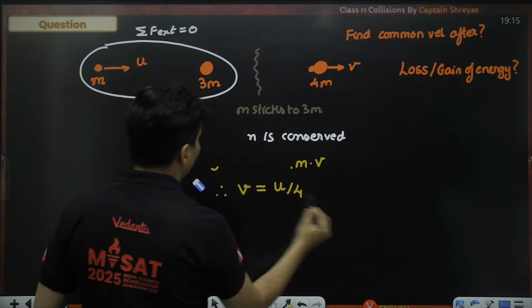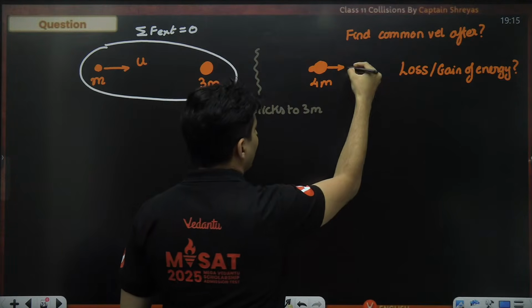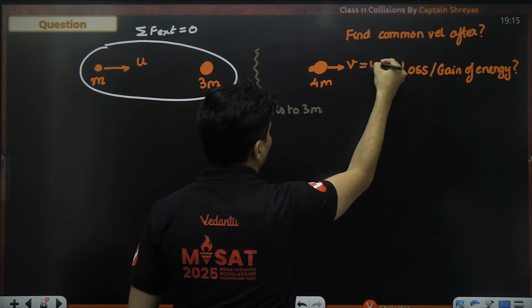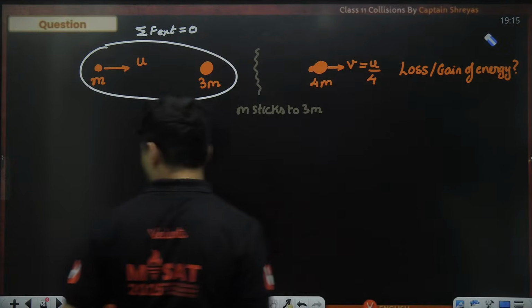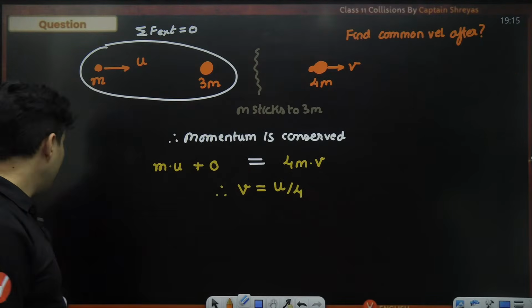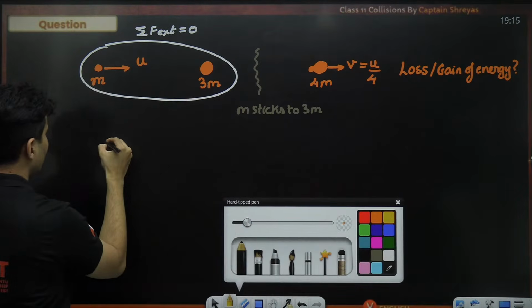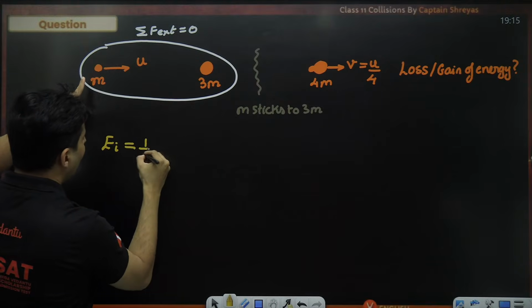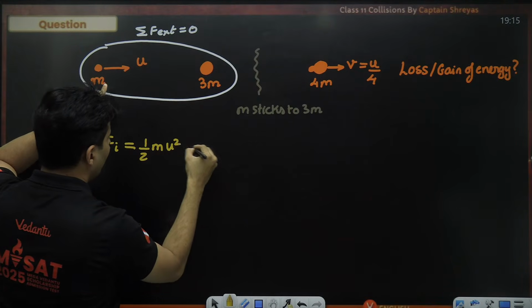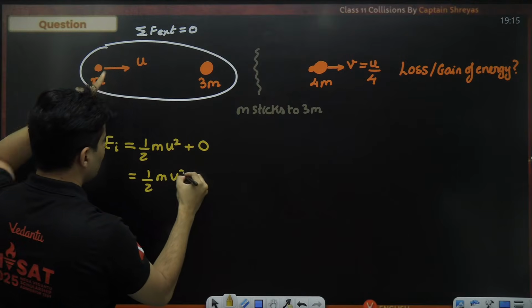Now we conserved the momentum, everything, and we got this velocity as u by 4 already, in the previous part. So let's figure out what is the initial energy. It is half m u square plus it is at rest, so 0. So it is just half m u square.